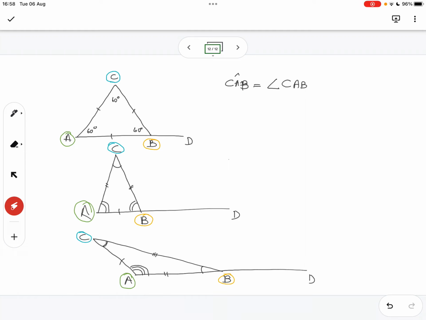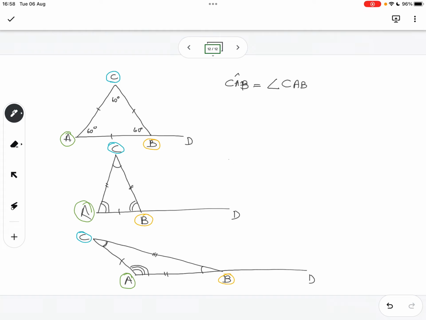This one I like the most because the point where there is a vertex is the one with the little hat. So it deals with confusion. But this way of writing is also still correct. So that's what in the book we're being explained.